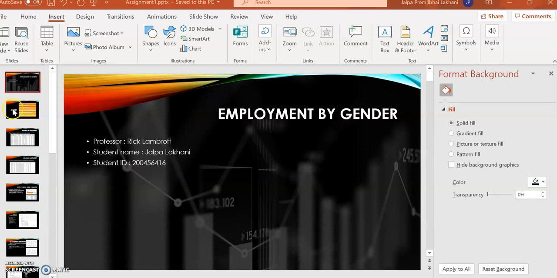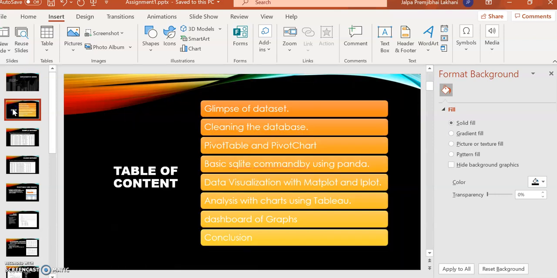So first we go through the discussion. First we discuss a glimpse of the dataset. We need one dataset as an example to perform all the operations on. Second is cleaning the database. We clean the database because sometimes we don't need some of the columns or some of the data for analyzing.